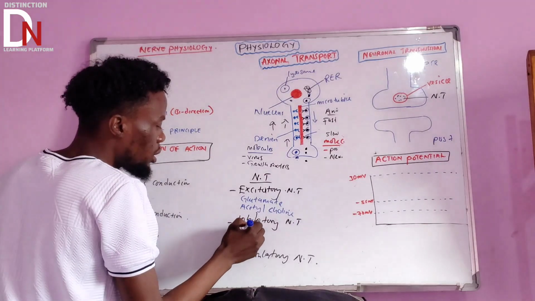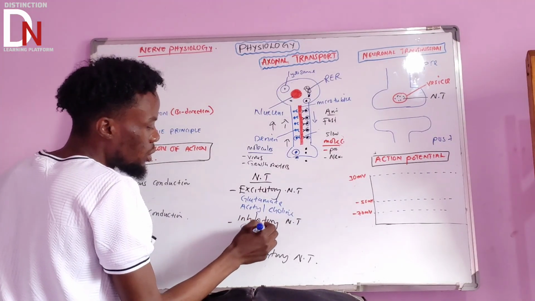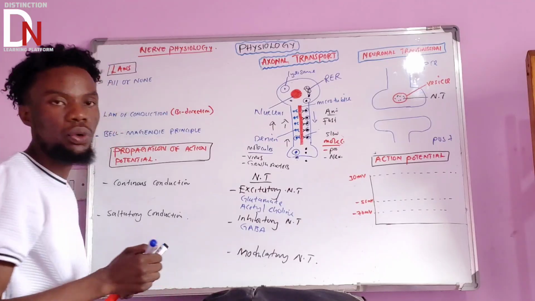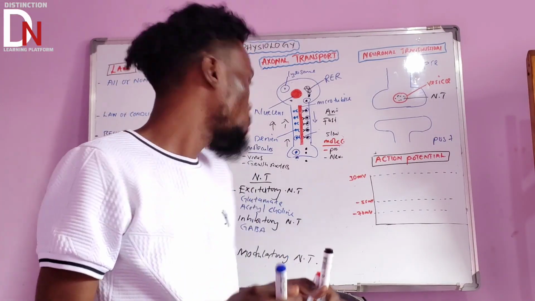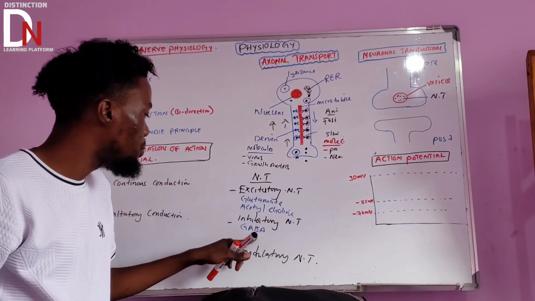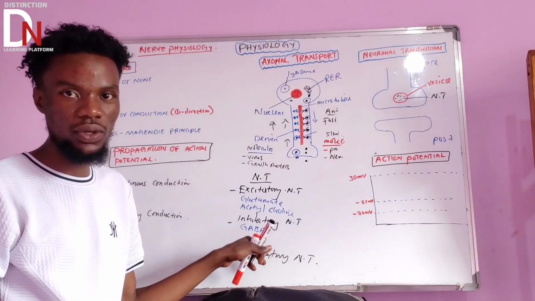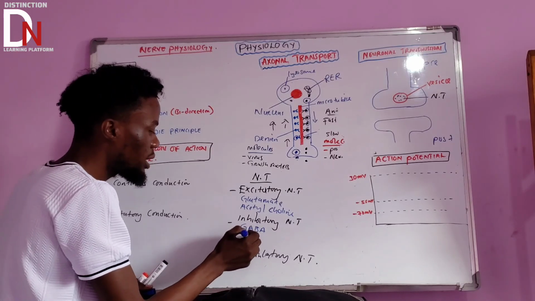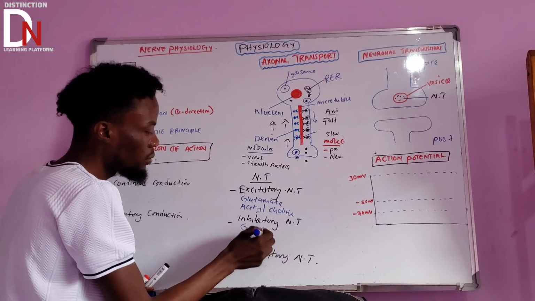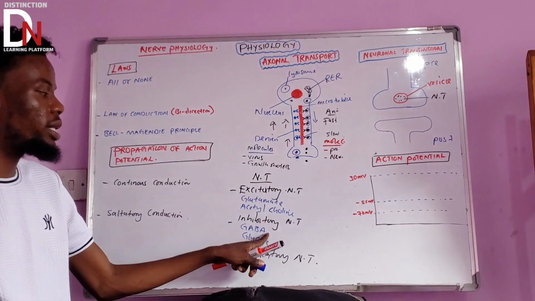There's what we call GABA. In full, we call it gamma aminobutyric acid, so it's better we just call it GABA. GABA is an inhibitory neurotransmitter, as well as glycine. But the most important one is GABA.